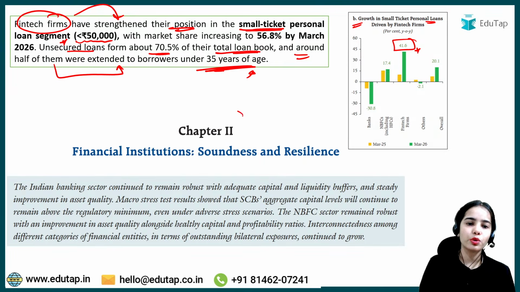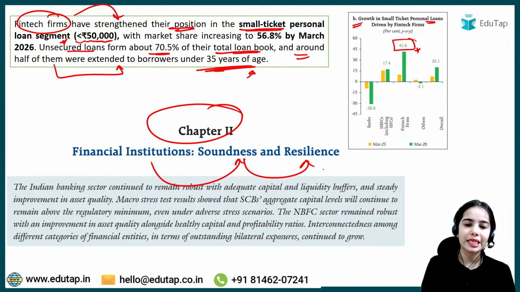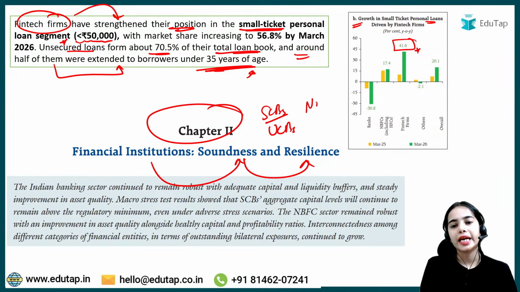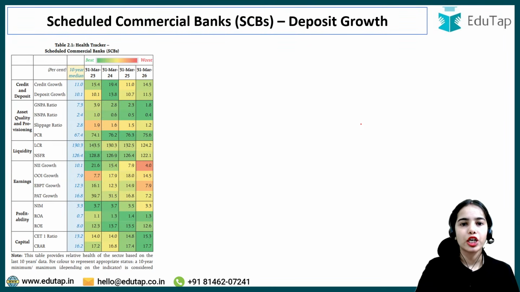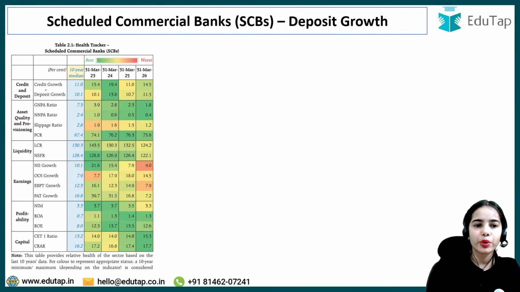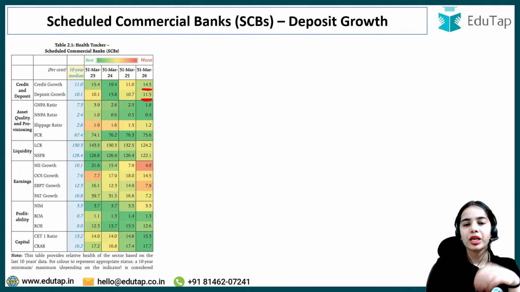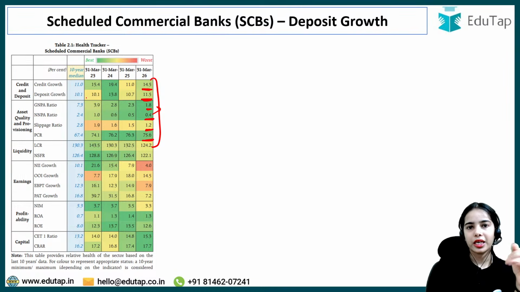Now coming to chapter 2, where we will discuss the financial institutions, soundness and resilience. We will discuss scheduled commercial banks, urban cooperative banks, the NBFCs, the mutual funds and the insurance companies. Chalo, let's get started. So we are starting with the scheduled commercial banks. Credit growth 14.5%, deposit growth 11.5%, asset quality GNPA 1.8%, NNPA 0.4%, slippage ratio 1.2%, PCR provisioning coverage ratio 75.4%. These percentages we have already discussed in the previous slide, where we discussed the scheduled commercial banks.